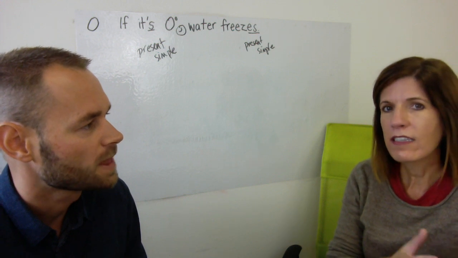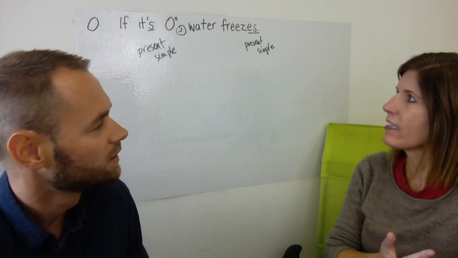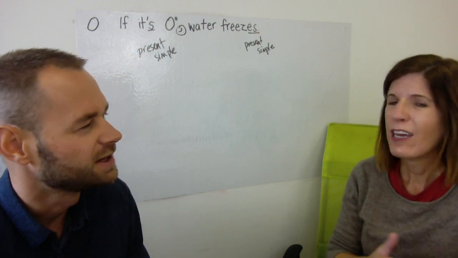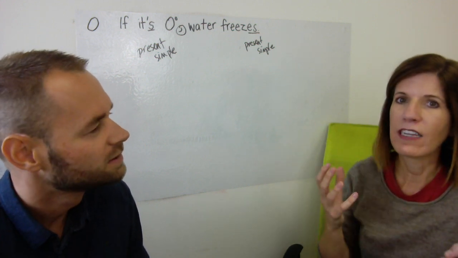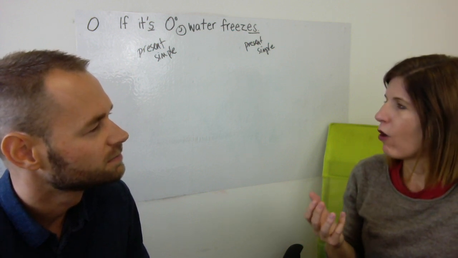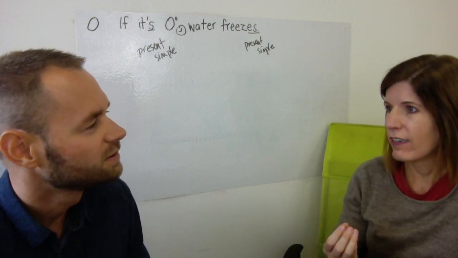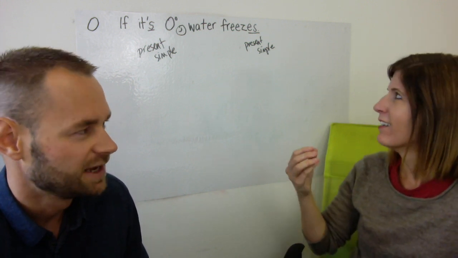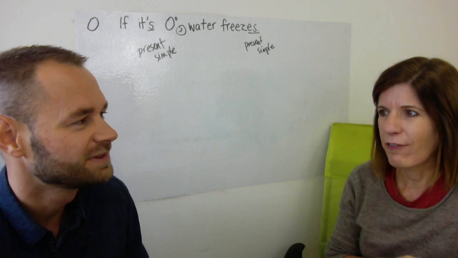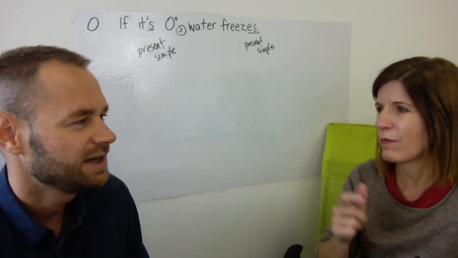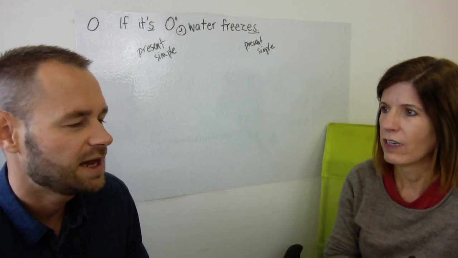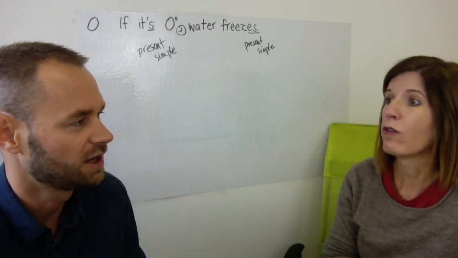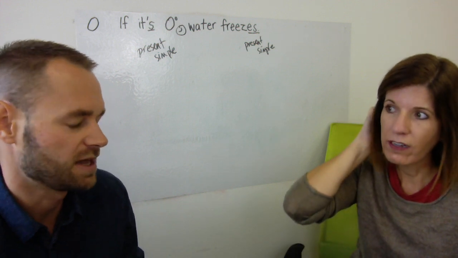And I think one of the things that's also difficult for learners is that the pronunciation is not always completely clear when we speak. Right. Especially when people are listening out for that signal word if. We don't always say if. We say f. Absolutely. So, f it's 0 degrees, water freezes, and that's definitely kind of hard for learners to pick up in spoken speech, especially informal speech. Yeah, absolutely. I think that's really practice, isn't it? Speaking, really. And listening for sure. And listening as well, of course.